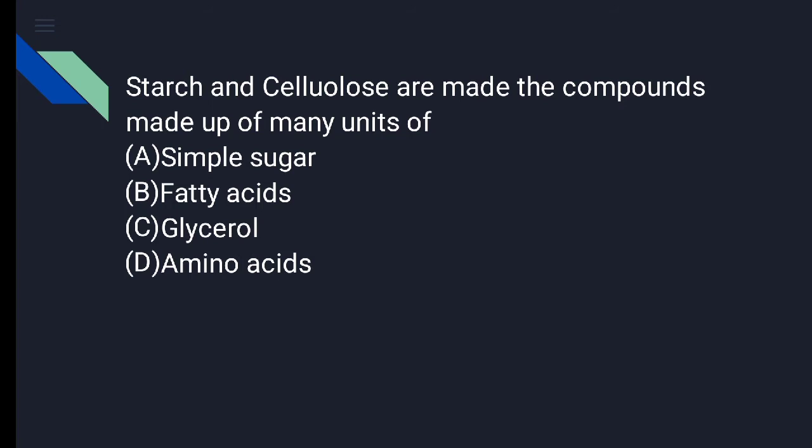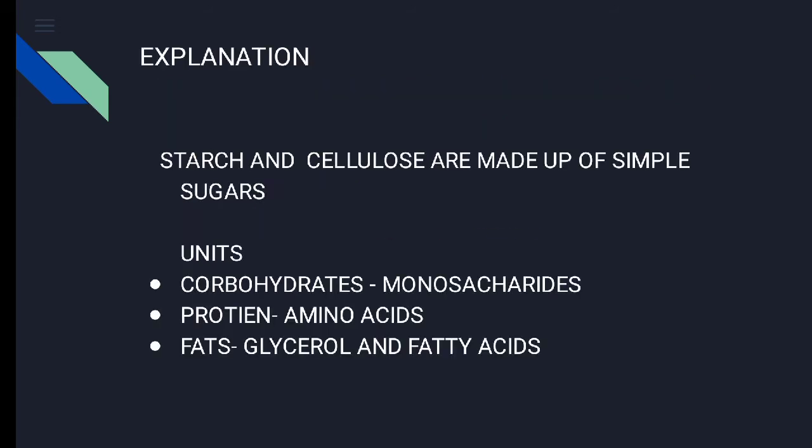And which kind of monomer? It is a simple sugar, fatty acid, glycerol, or amino acids. So let's see the answer. The answer is the simple sugar. Carbohydrates, for example starch and cellulose asked here, are always made of simple sugars like monosaccharides. So the answer is simple sugar.